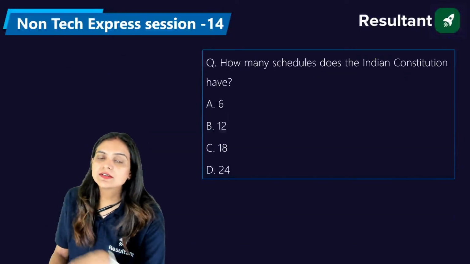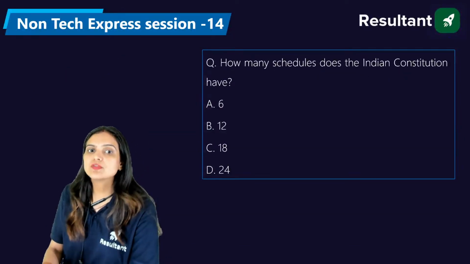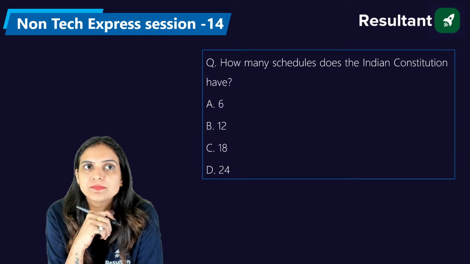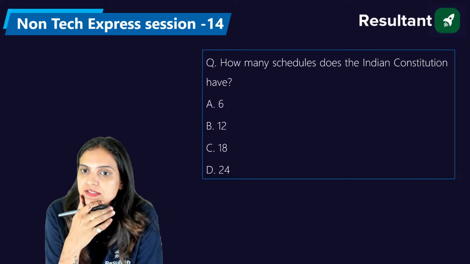Now please answer another question: how many schedules does the Indian Constitution have? It's 6, 12, 18, or 24. Please answer, everyone. How many schedules does the Indian Constitution have?